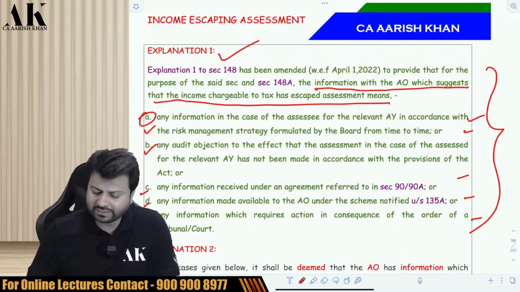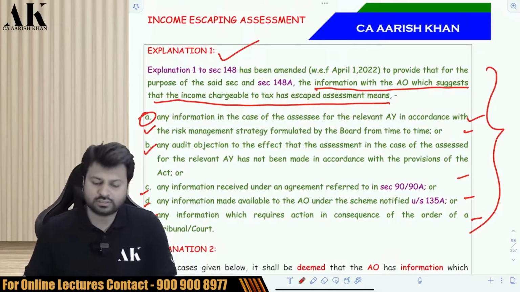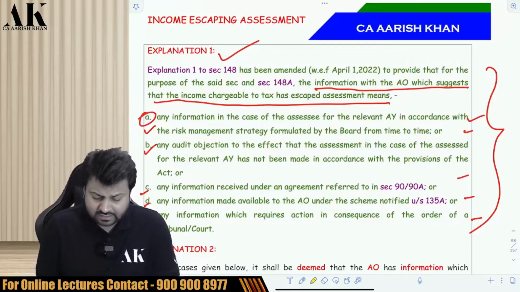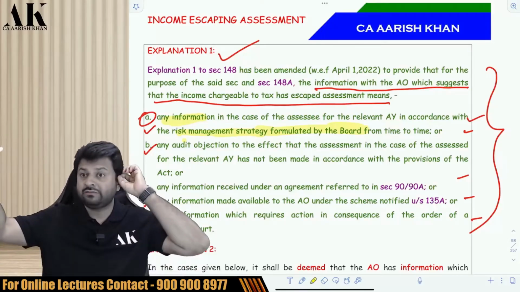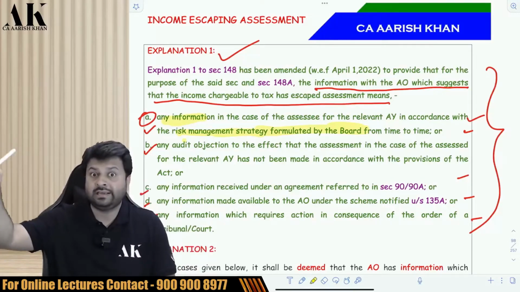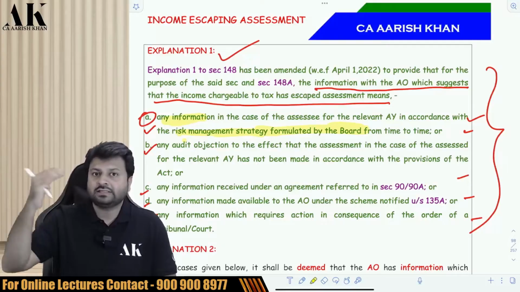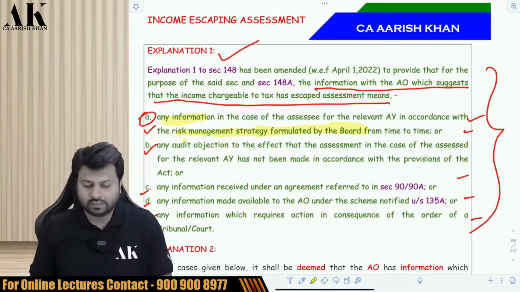So what are the cases because of which the AO can send you notice under 148? First is the AO has information in the risk management strategy formulated by CBDT. Sir, what is risk management strategy formulated by CBDT? Say AO has information in the CBDT system, that is in AIS, that is in SFT. So if he gets information from there, then he can send you a notice under 148.